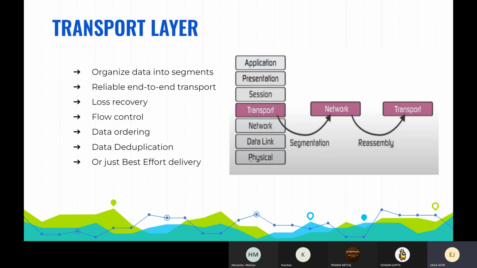In this transport layer, this layer provides transparent transfer of data between end users, providing a reliable data transfer service to the upper layers. The transport layer controls the reliability of a given link through flow control, segmentation or desegmentation, and error control. The basic function of the transport layer is to accept the data of the session layer and split it into smaller units if needed, pass these to the network layer, and ensure all these pieces arrive correctly at the end user.